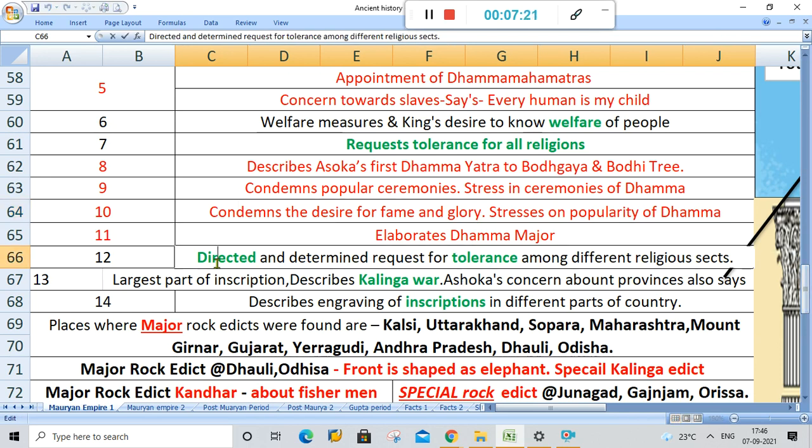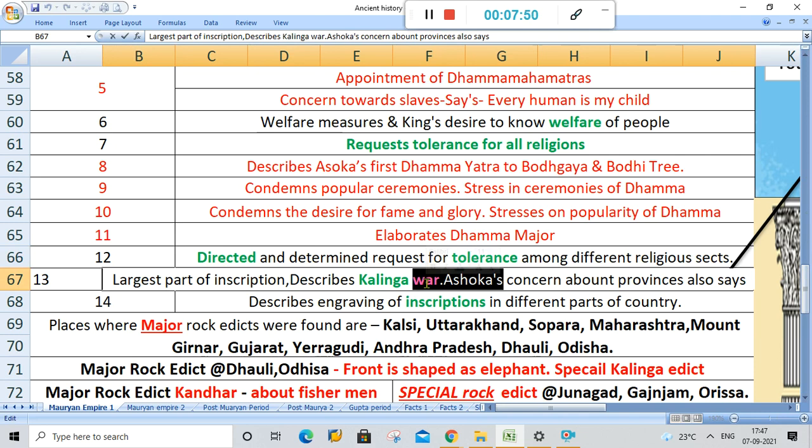And next, he directed tolerance among different religious sects. See, he directed tolerance. That means in the first place he requested tolerance and in the next place he directed the principles for tolerance. First is request, then he directed for tolerance. However, as he imagined, there was war between the religions. So the next word that you have to remember is war.